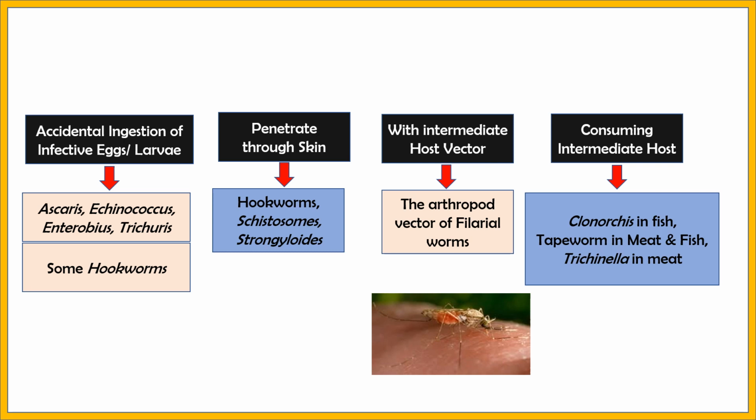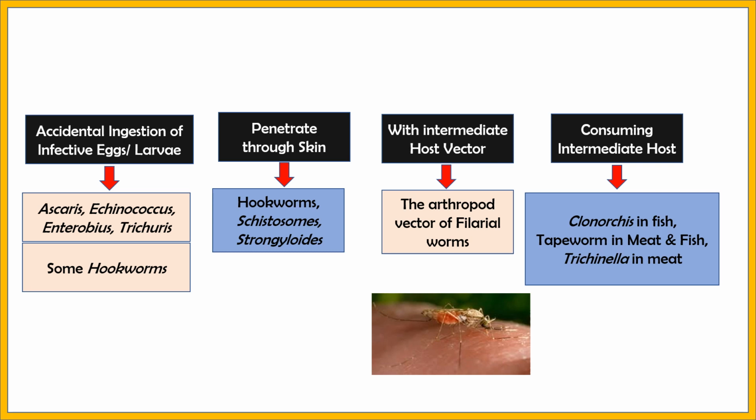Again, some of them can penetrate through the skin, which include hookworms, schistosomes, and strongyloides. Such helminths penetrate through the skin.